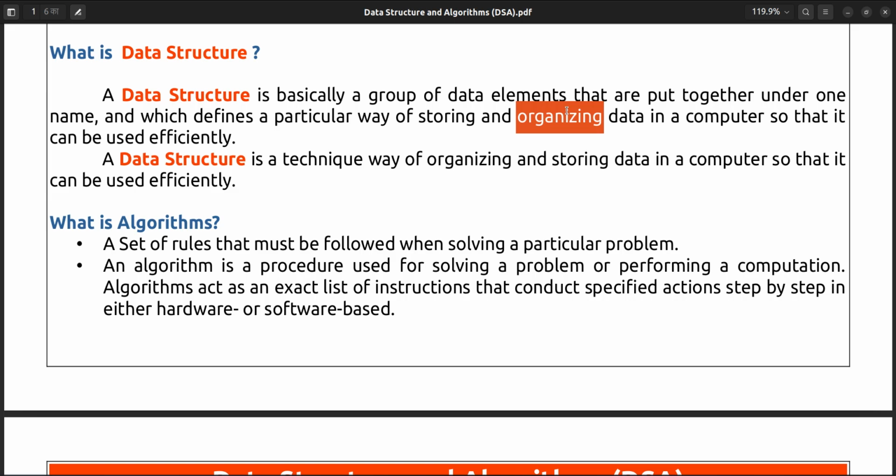So data structure is a technique that is used to store the data and organize the data. Organizing means the four operations you have been given. You can read, delete, update, and you can also perform the search operation on data. Search is nothing but get. If you want to get the data, you have to search.